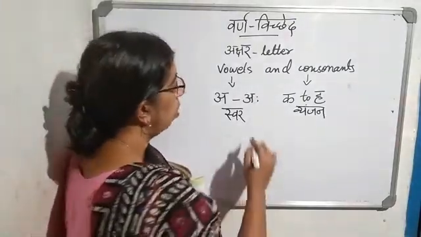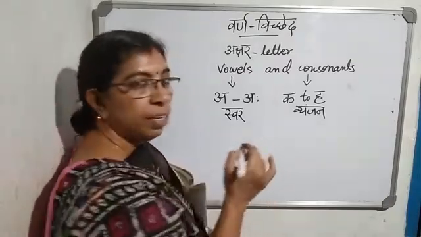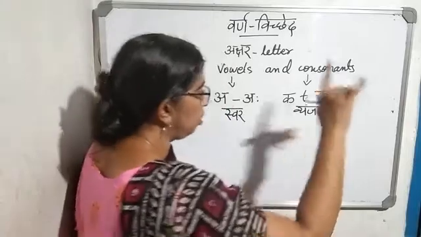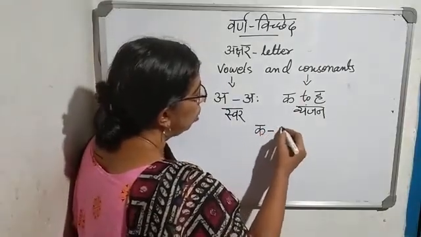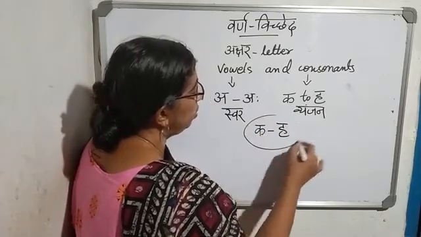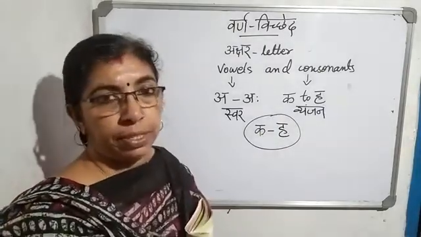Now, all the Vyanjanakshars, all means Ka to Ha, all these letters are mixed with vowels.